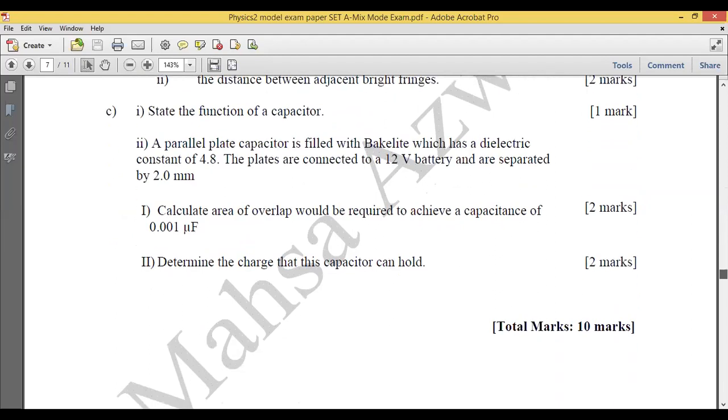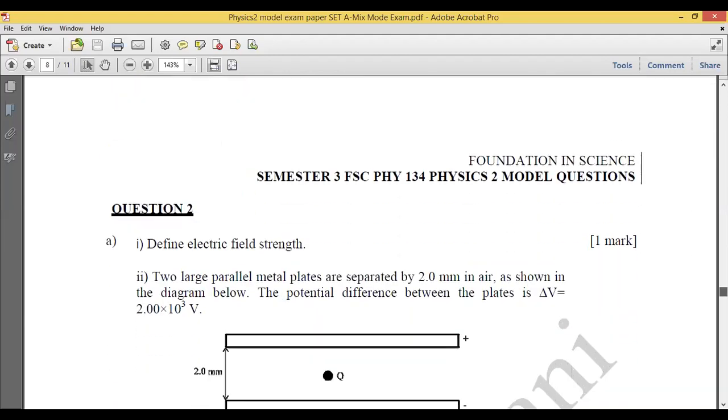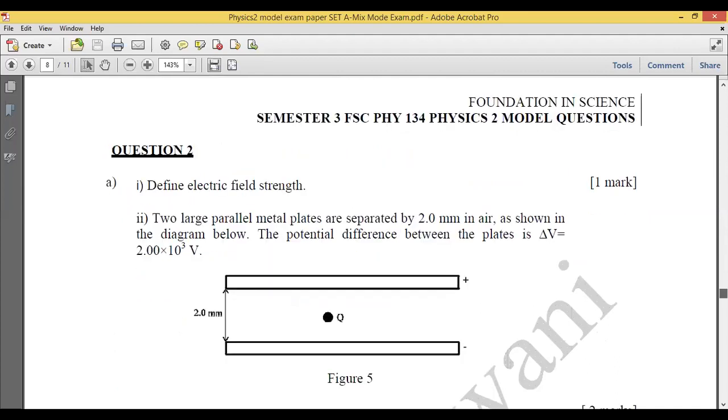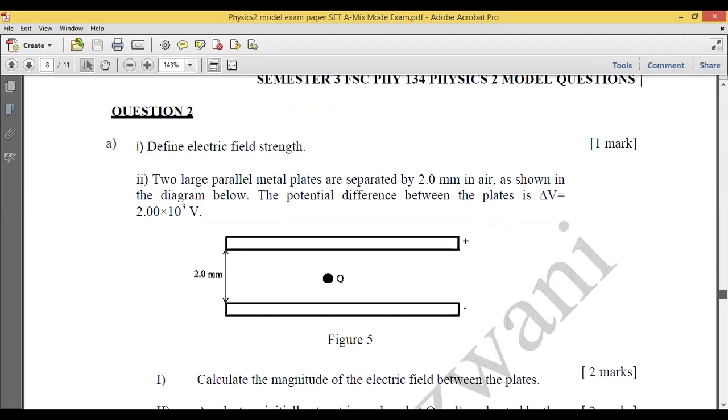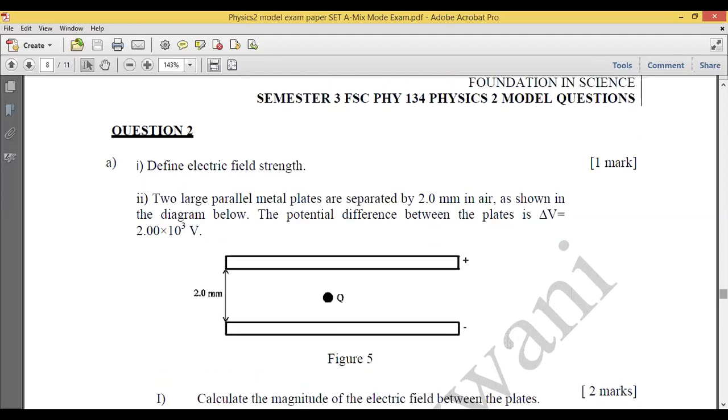Or you have a short answer. Let's say it's talking about the direction. Question 2 is from chapter 5. Remember, in chapter 5 the most important thing is magnitude and direction for the force and for the electric field E, but not the direction for the electric potential and electric potential energy.